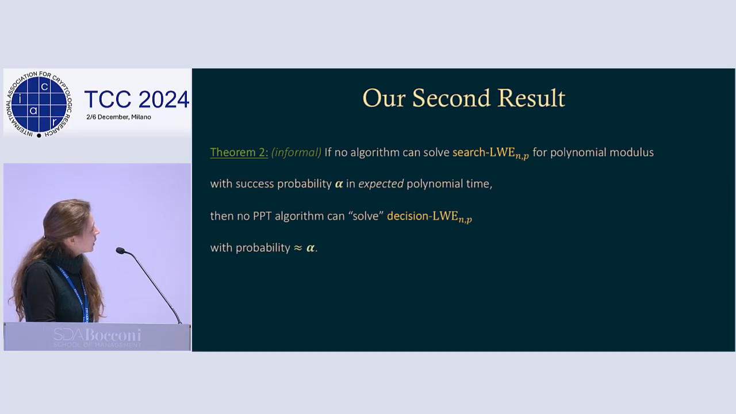Okay. So we also prove a second result relating search LWE to decision LWE, which I won't go too much into today, but basically if no algorithm can solve search LWE with success probability alpha in expected polynomial time, then no efficient algorithm can solve decision LWE with probability close to alpha. I say "solve" in quotations because we have to be very careful, as the first two talks mentioned, about how we define success probability for decision problems, specifically for random-looking decision problems like LWE.